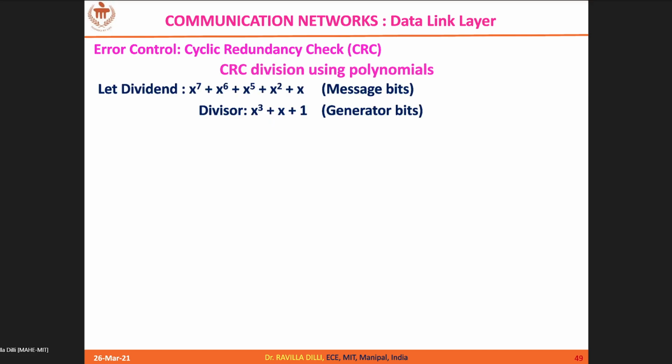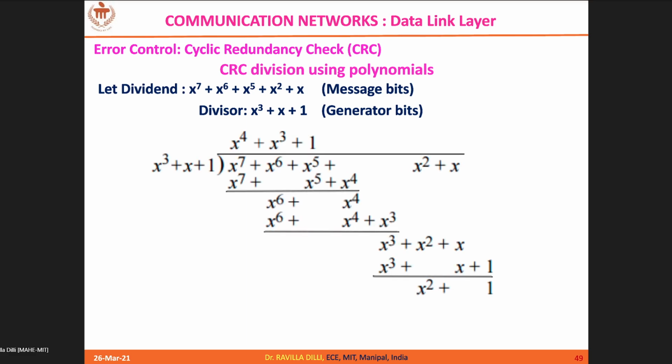Now you see here CRC division, how we can do that. This is a message polynomial: x power 7 plus x power 6 plus x power 5 plus x power 2 plus x. Remember that for the powers of x, the terms which are missing, you should substitute with zeros. And the generator polynomial, or divisor, is x power 3 plus x plus 1. So how can we do this? It's a simple XOR operation. It is not a conventional division, instead it is an XOR operation.